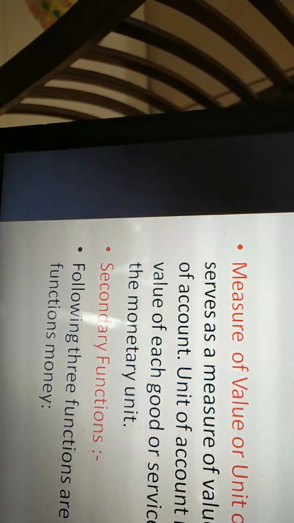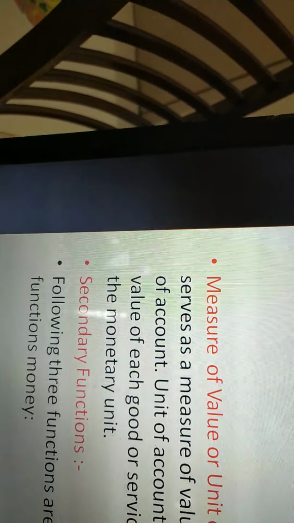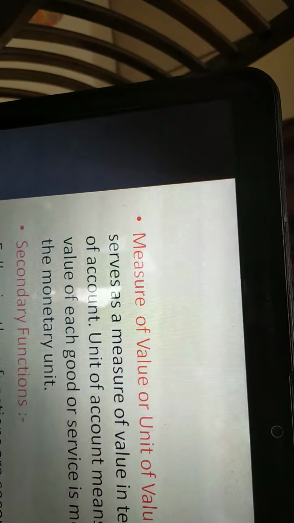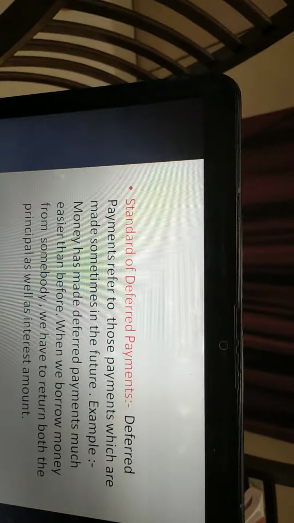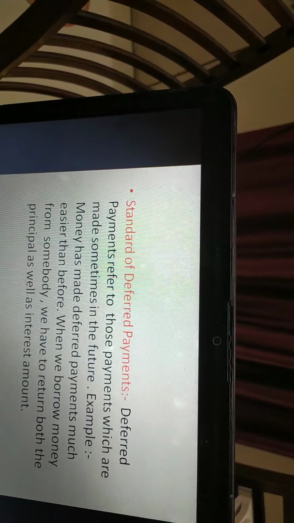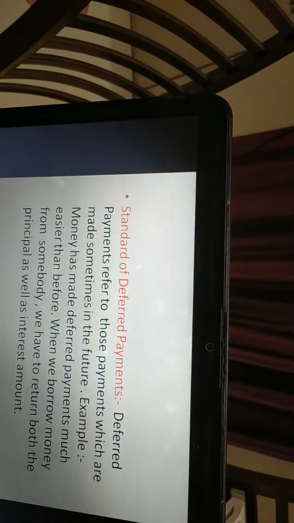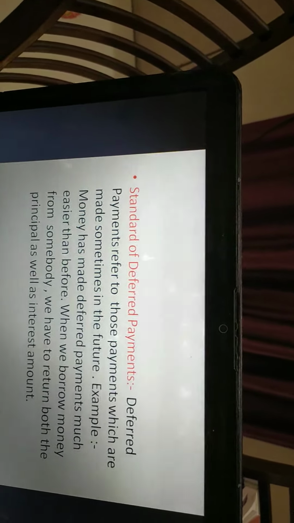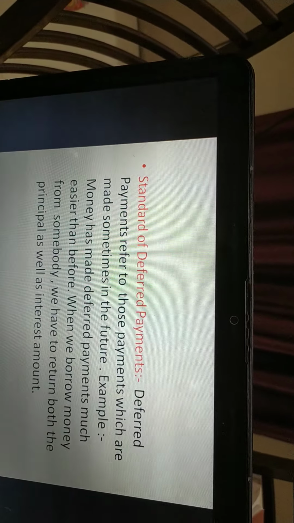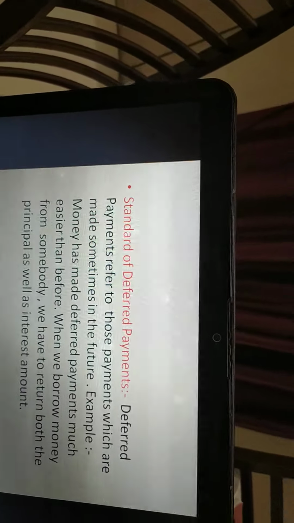And the second function of money is secondary functions. The following three functions come under the secondary functions of money. Standard of deferred payment. Deferred payment refers to those payments which are made sometime in future. For example, money has made deferred payment easier than before.